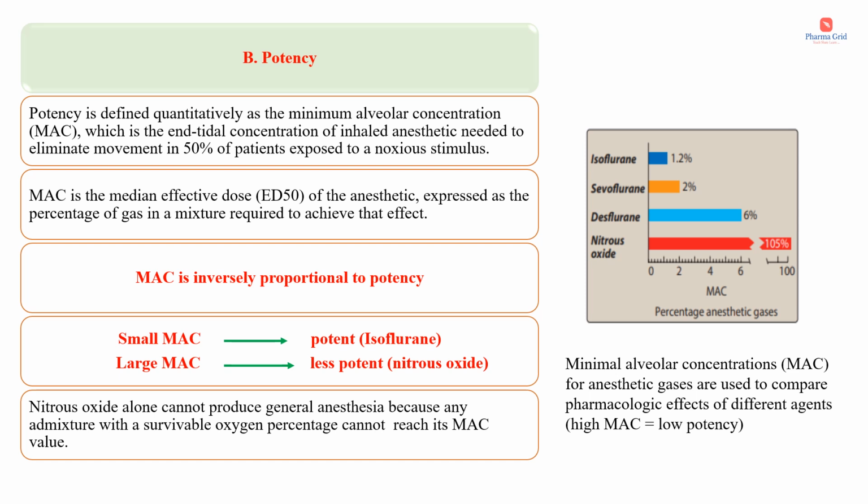Small MAC means the drug will be more potent, for example isoflurane, and large MAC means less potent. Example is nitrous oxide. Nitrous oxide alone cannot produce general anesthesia because any admixture with a survivable oxygen percentage cannot reach its MAC value. On the right side you can see a diagram showing the different MAC values of isoflurane, sevoflurane, desflurane as well as nitrous oxide and their potency.